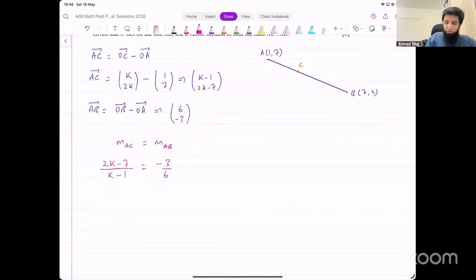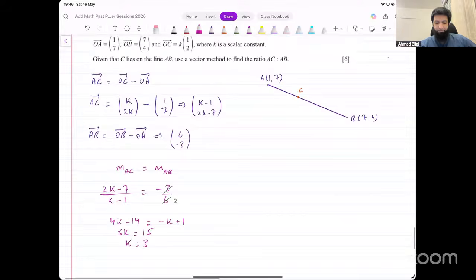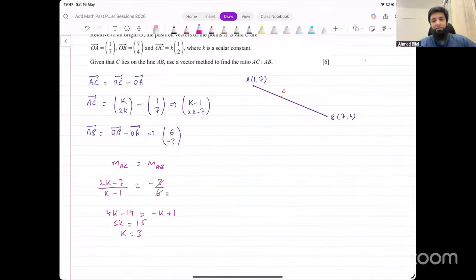Cross multiply. Before cross multiplying, let's simplify this. It becomes 2 here. Do not forget the negative sign. We can take 2 to the other side, and that gives us 4k minus 14 on the left side. On the right side, we have this negative multiplied by k minus 1, and that will be minus k plus 1, which is 5k equal to 15, and the value of k turns out to be 3. So now we know the value for k is 3.